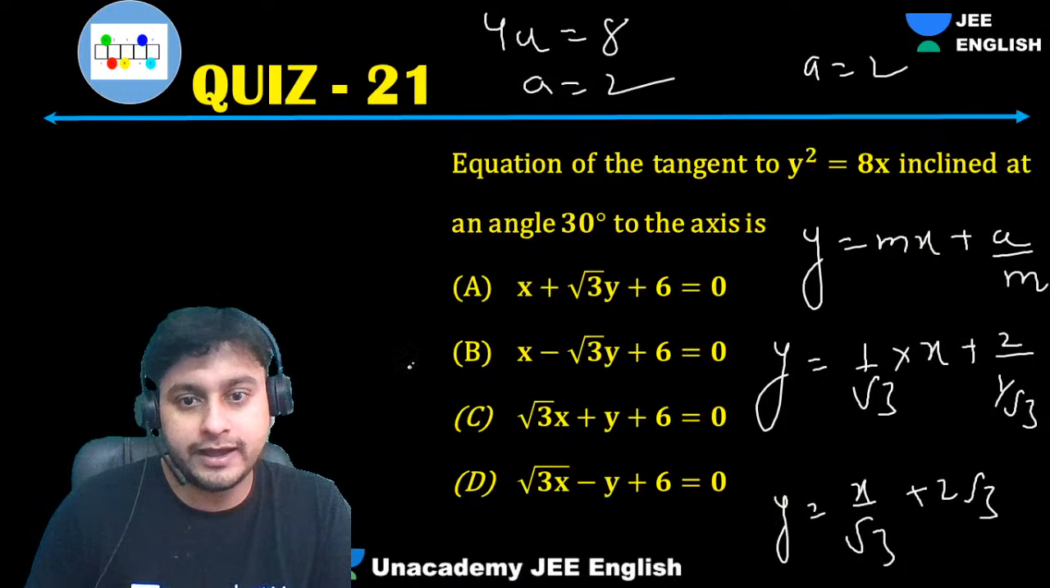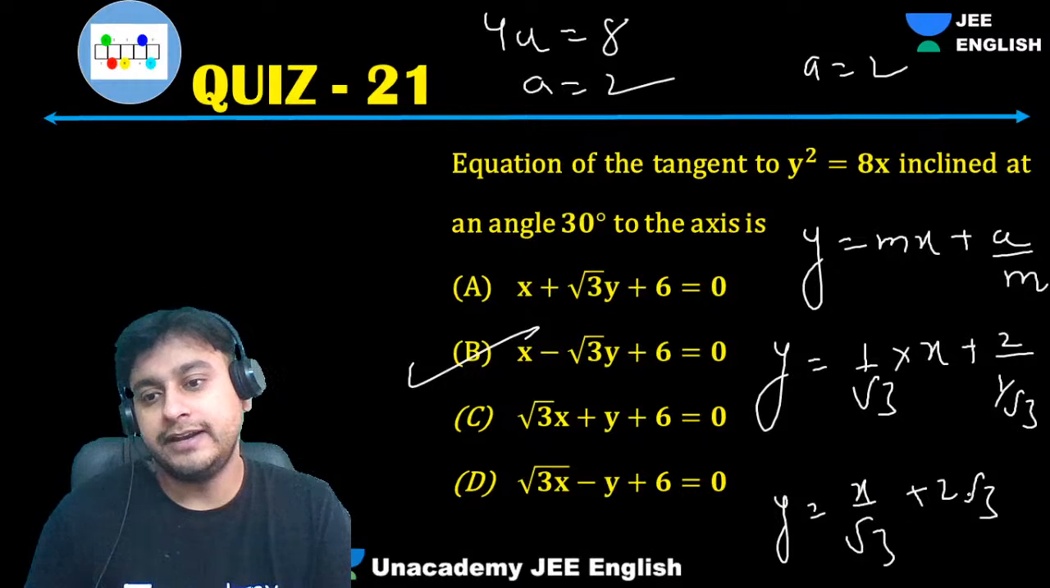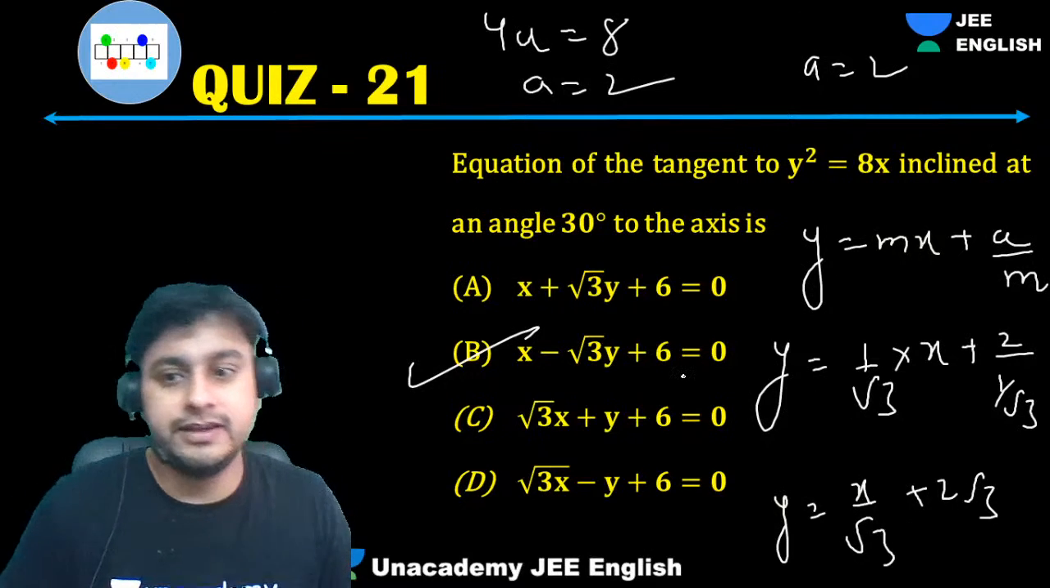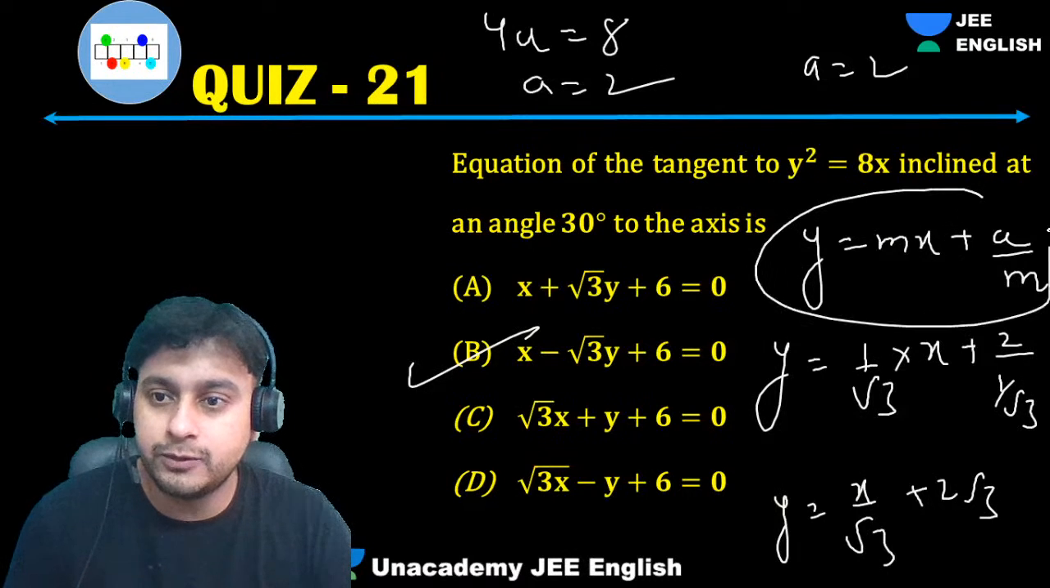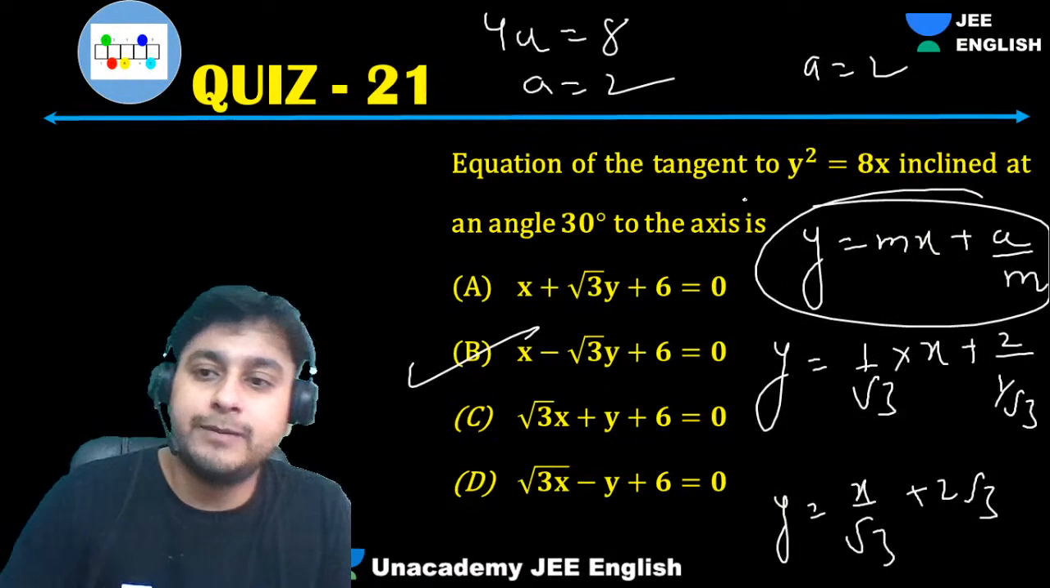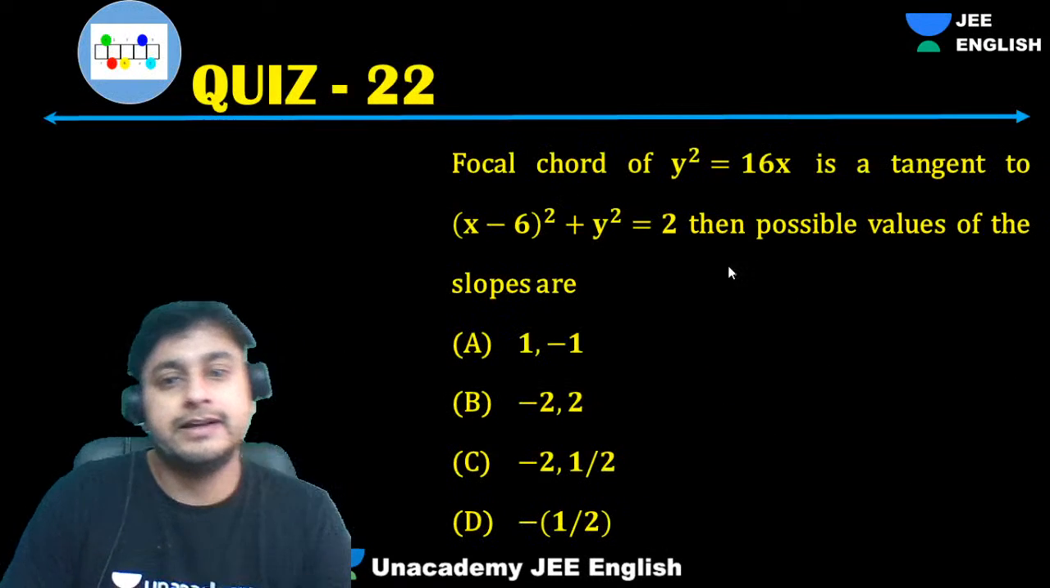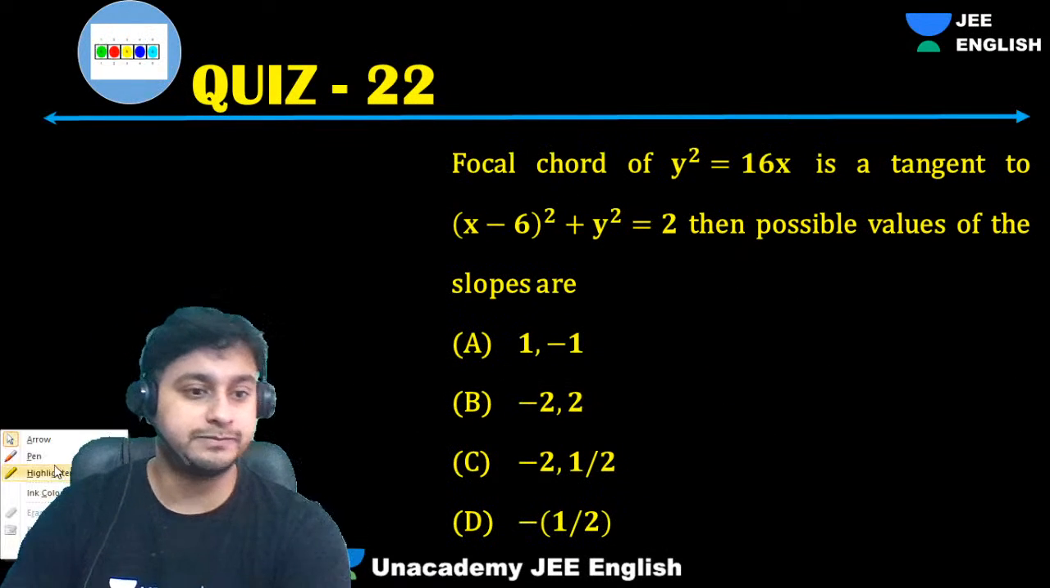You'll take this, you will get x, y root 3, right? And this will be 6, and that will be the correct option. Easy. I have already told you, derive this formula for y equal to mx plus a by m. Don't worry about it, we'll be doing that in detail, guys. Next question on it.